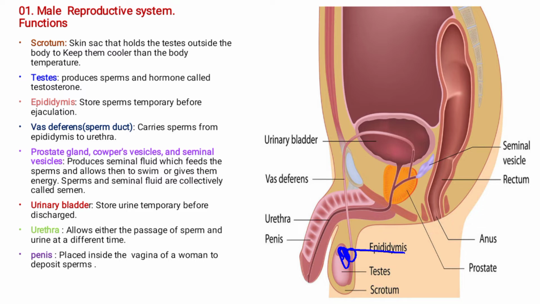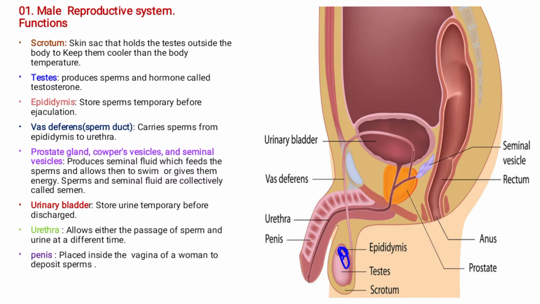So the epididymis stores sperms temporarily before ejaculation. So you might be asked a question saying, where are sperms stored? The best answer is the epididymis.